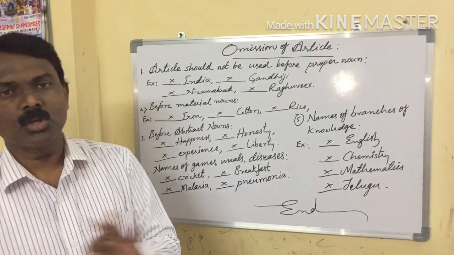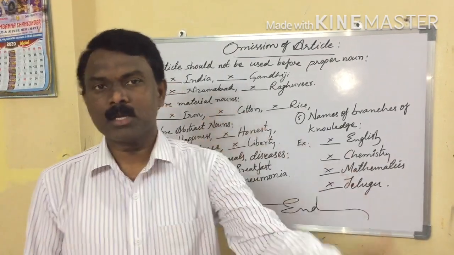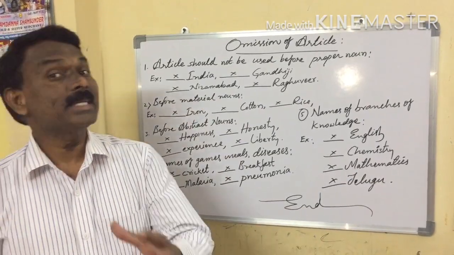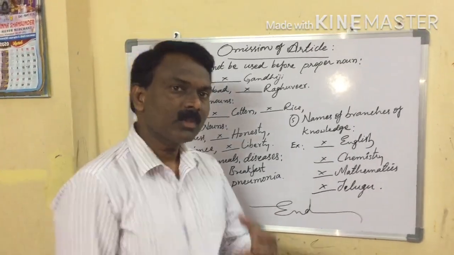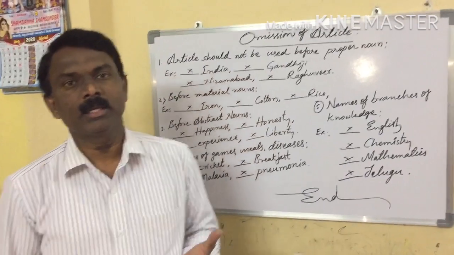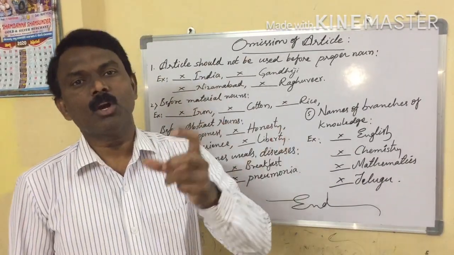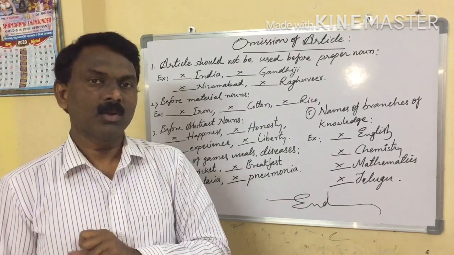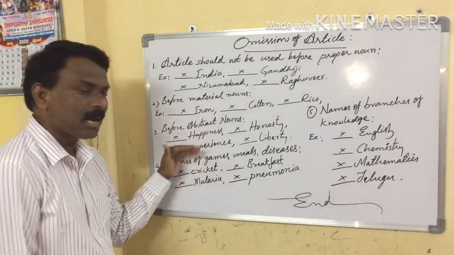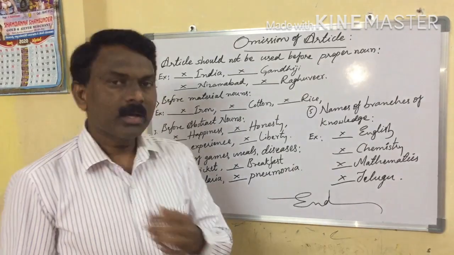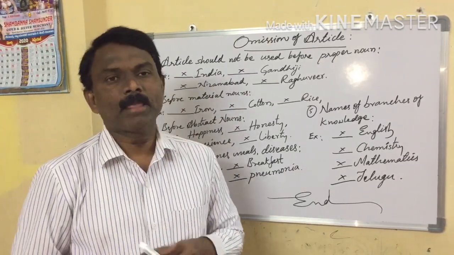Next one, before abstract noun. Article should not be used before abstract nouns. First of all, what is an abstract noun? That is nothing but a quality that can't be seen or touched. See here, for example, happiness, related to our mind.